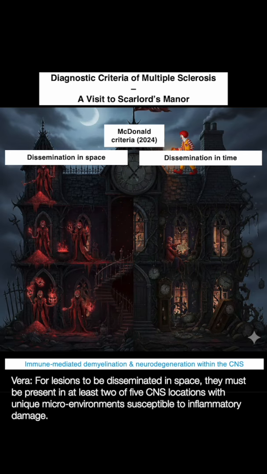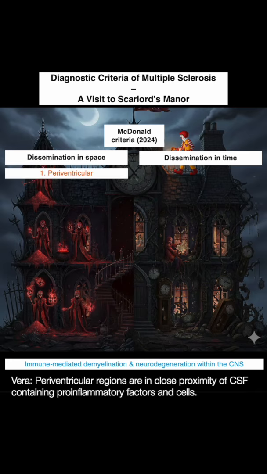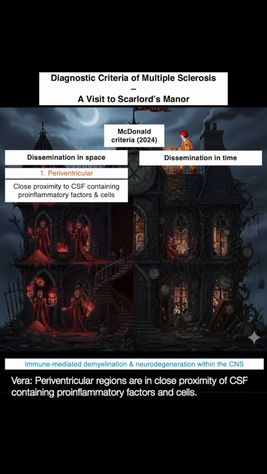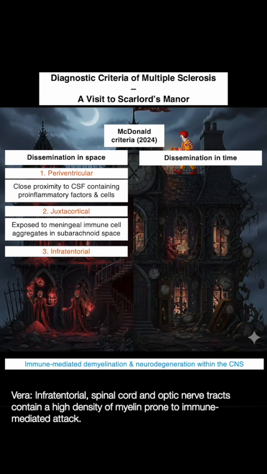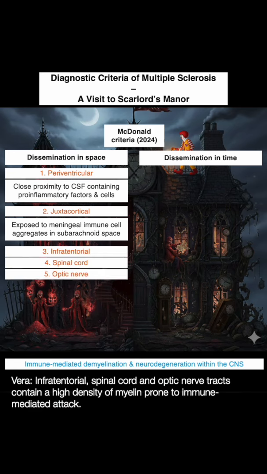For lesions to be disseminated in space, they must be present in at least 2 of 5 CNS locations, with unique microenvironments susceptible to inflammatory damage. Paraventricular regions are in close proximity of CSF containing pro-inflammatory factors and cells. Juxtacortical regions are vulnerable to meningeal immune cell aggregates in the subarachnoid space. Infratentorial, spinal cord, and optic nerve tracts contain a high density of myelin prone to immune-mediated attack.